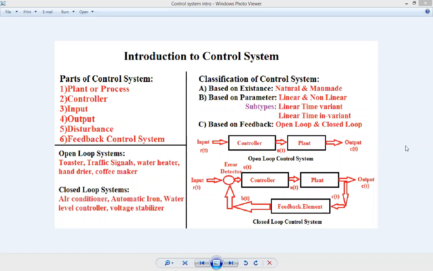So it is non-automatic. So automatic means what? It checks the output, and according to that, the heating condition is controlled. But it is not the case. Toaster system, then room heater, then electric iron without automation. The old version iron, you can say, in which the light is continuously on and the iron is continuously heating its lower surface. Then traffic controller.